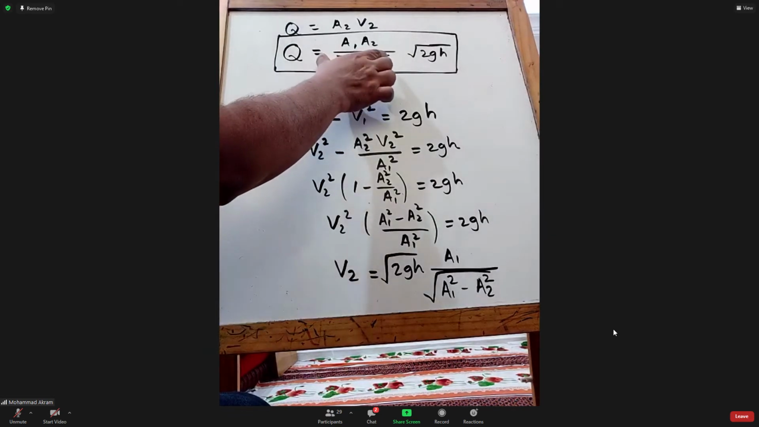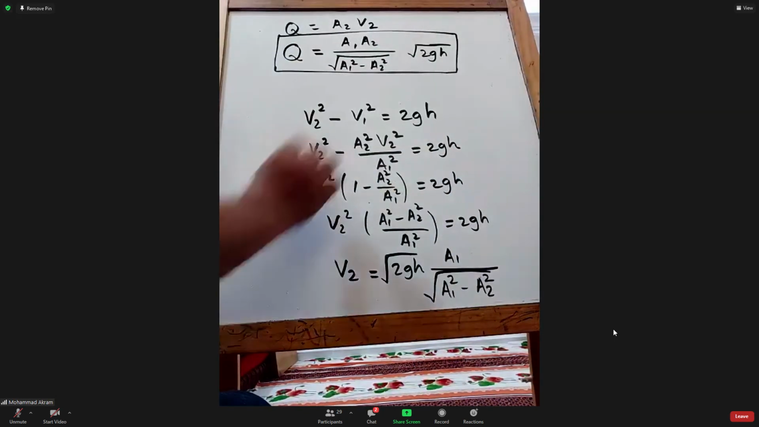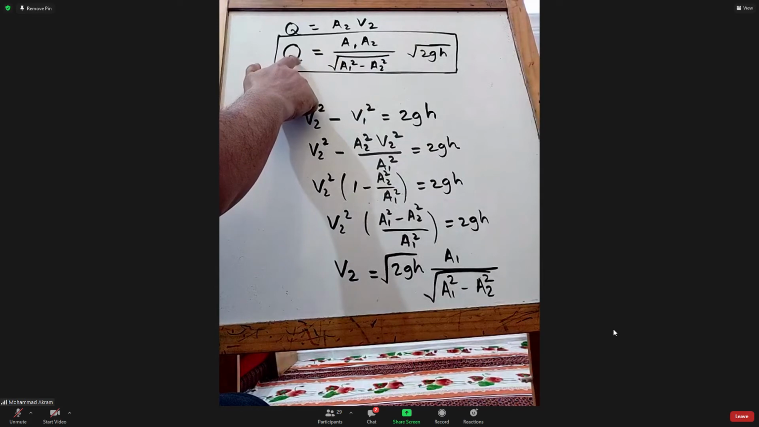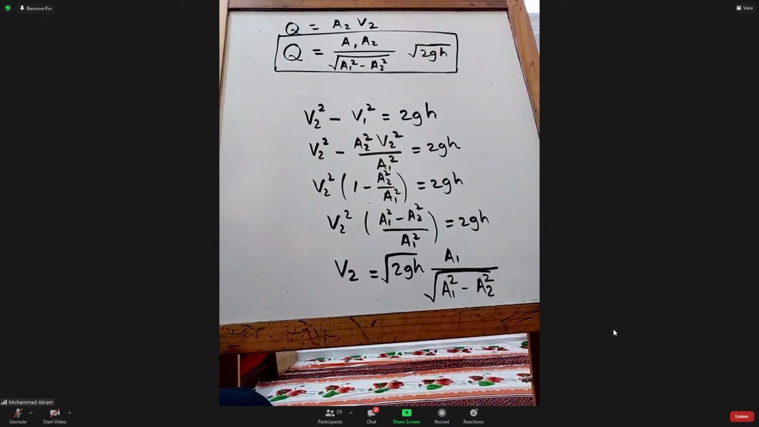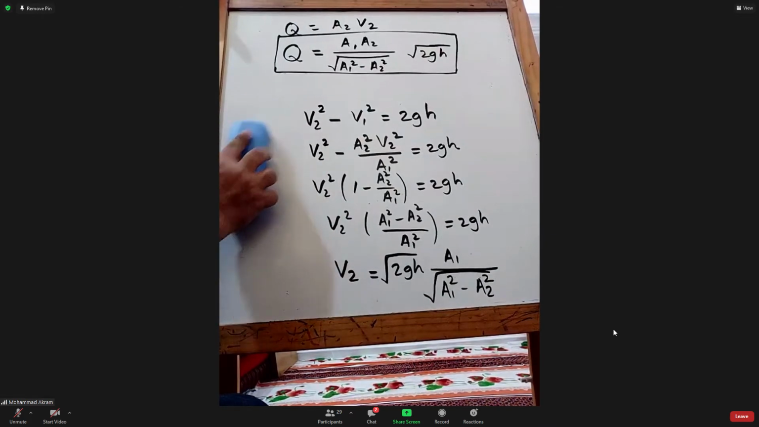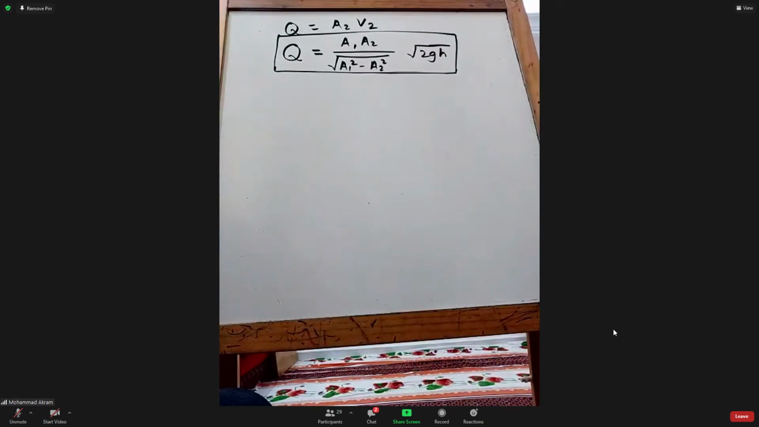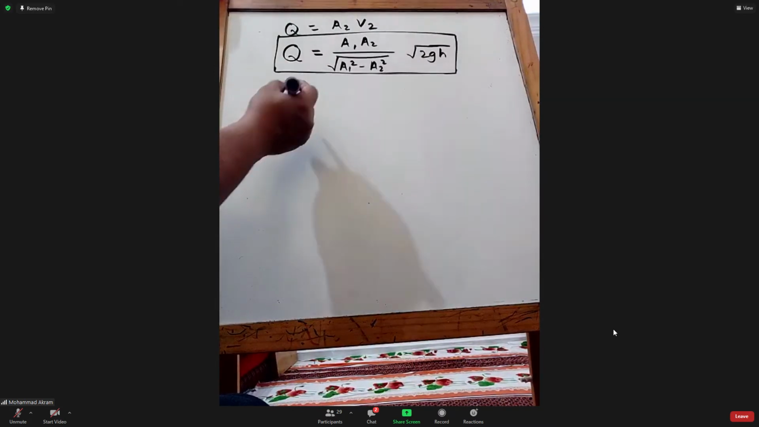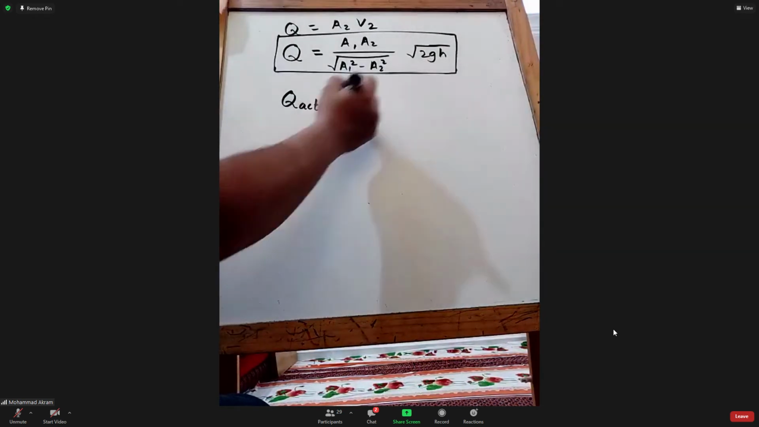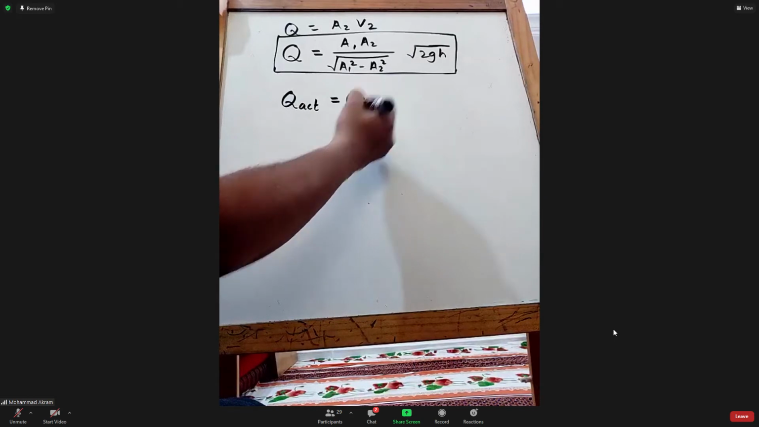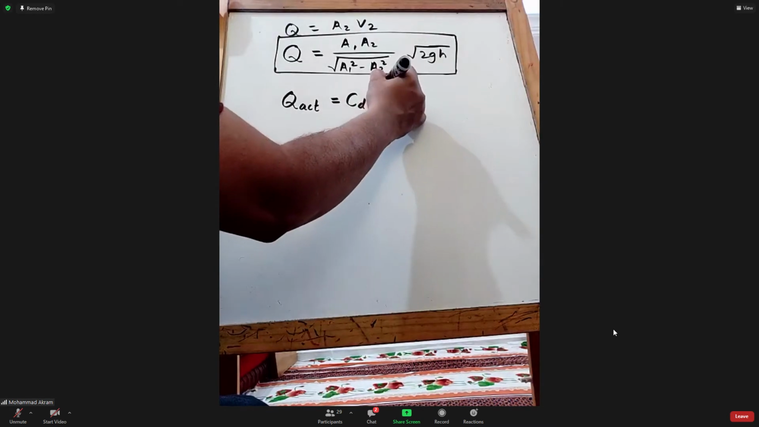For a particular pipe diameter, you know this. 2G is already known. H is the only thing. So here a discharge is related to the pressure, that is H. Okay, and this is the theoretical value, and for actual value they usually use a term called CD. So Q actual is equal to, they use a term called CD, coefficient of discharge. A factor is what they multiply to get the actual value.